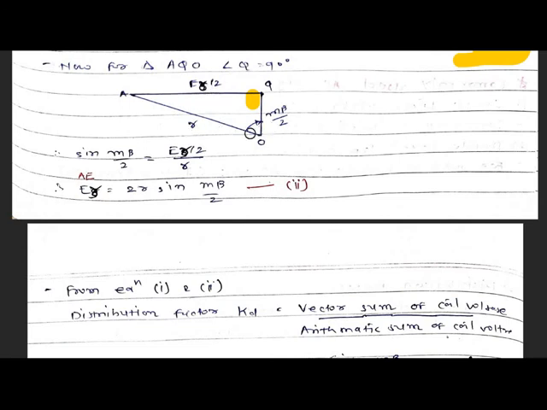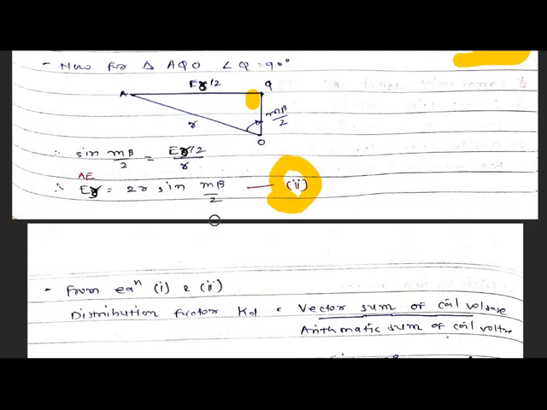This is R and this angle is M beta by 2. These values are considered from the above figure. So now in this figure we derive sine M beta by 2, again opposite side upon hypotenuse. The opposite side is ER by 2 divided by R. So ER is equal to 2R sine M beta by 2. And this is our equation number 2.